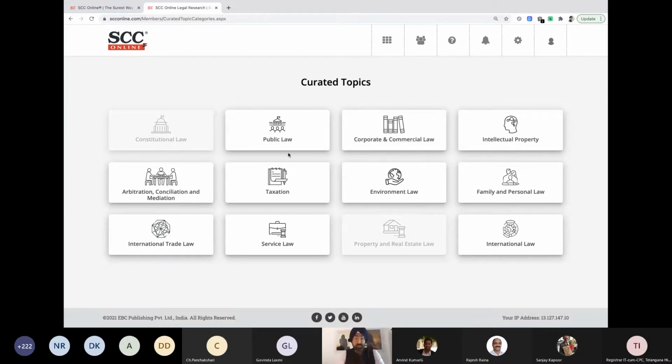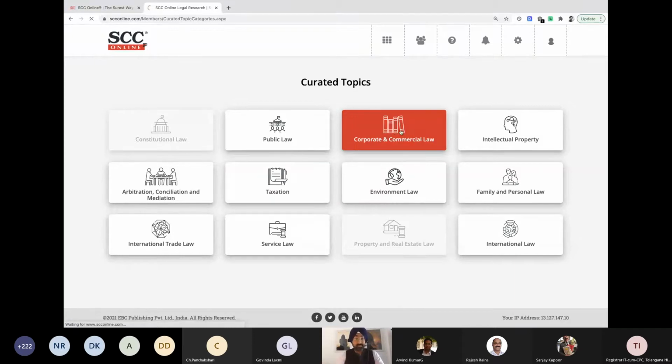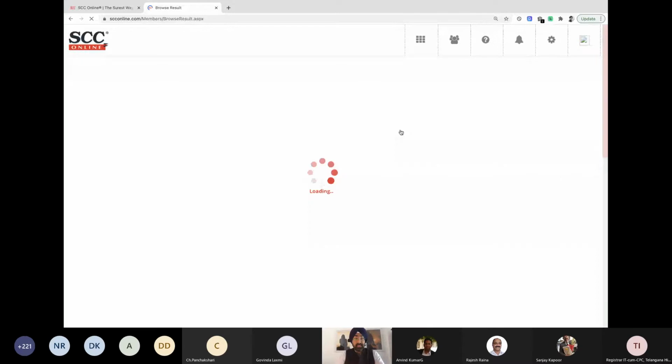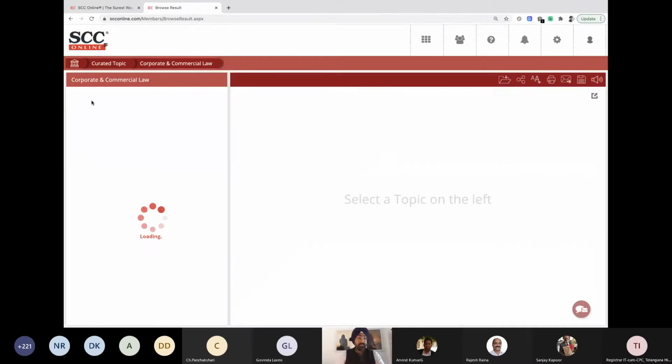So it says constitutional law, public law, corporate and commercial law, environmental law, taxation. There are various topics that we have in our fraternity. Let me take one example. Let me take corporate and commercial law. Once I click on this, it will now give me a list of topics which come under corporate and commercial law. Let's just wait for this to load up.